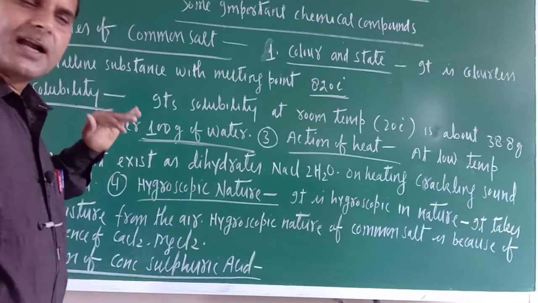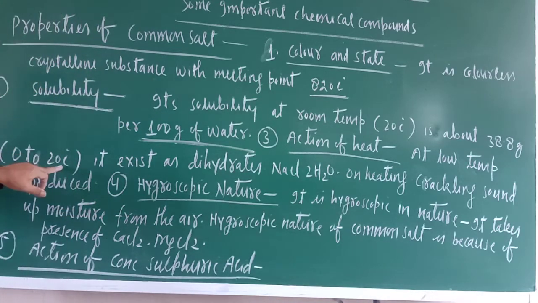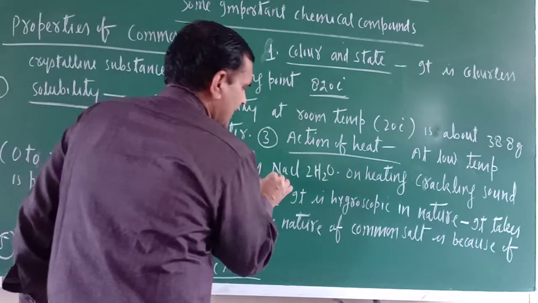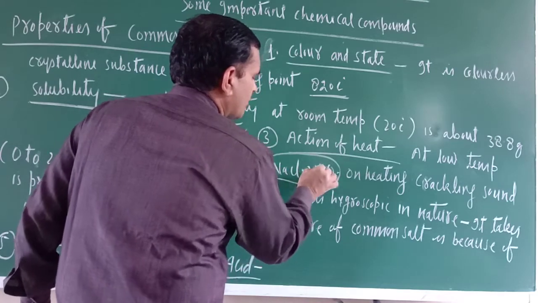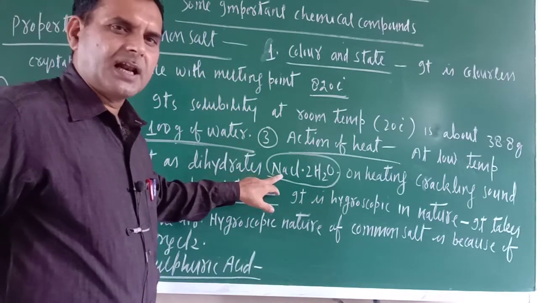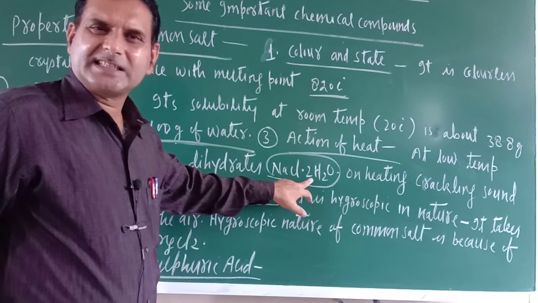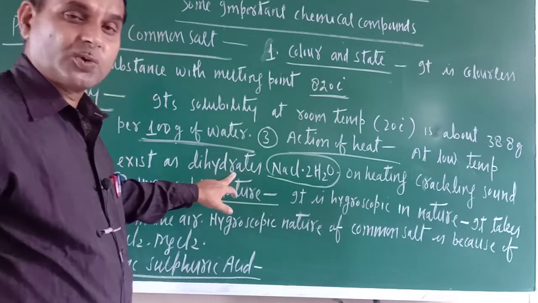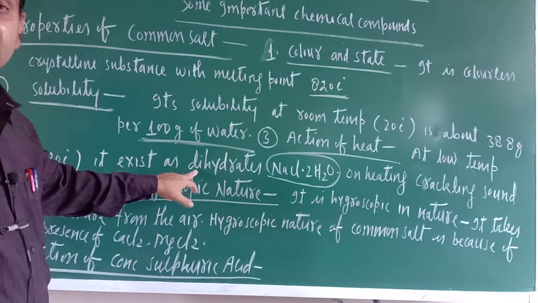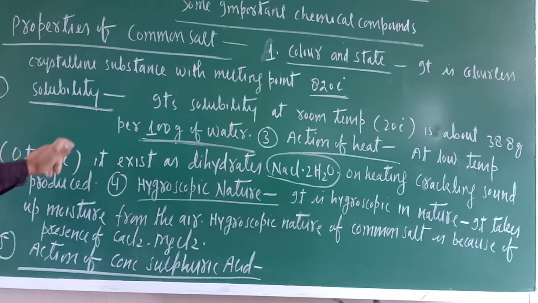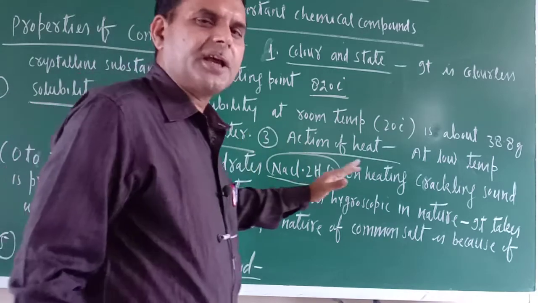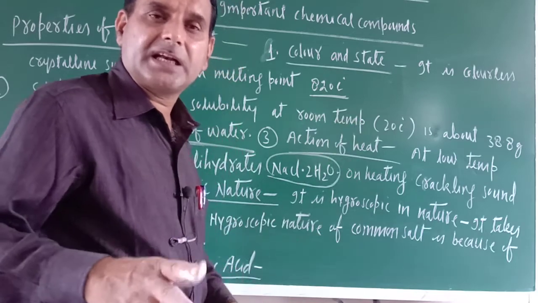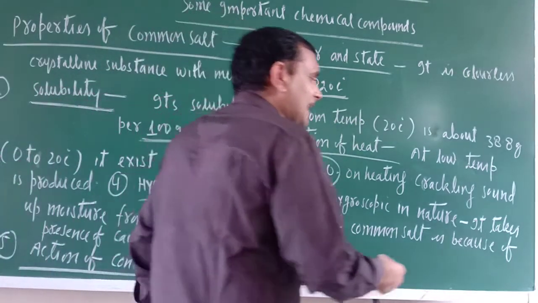Action of heat. At low temperature, 0 to 20 degrees Celsius, it exists as a dihydrate. Dihydrate means NaCl.2H2O, NaCl containing two molecules of water. This is a hydrated salt. Since two molecules of water are there, it is called dihydrate sodium chloride. On heating, it produces a crackling sound, tad, tad, tad, like that.